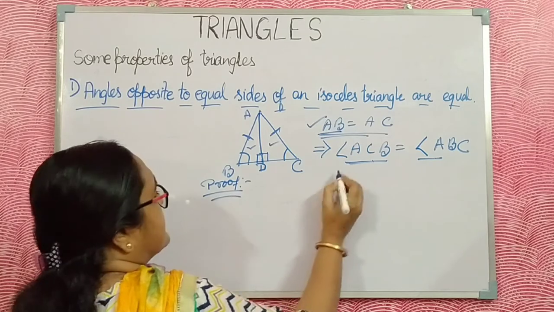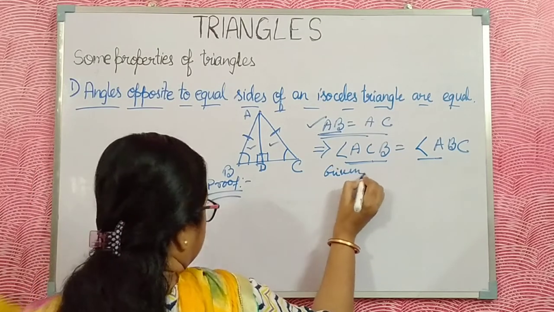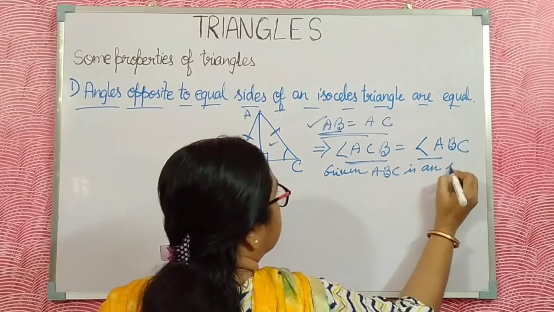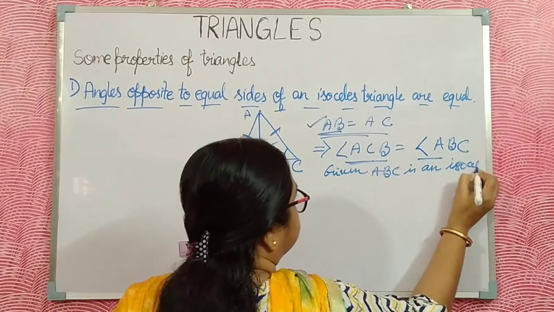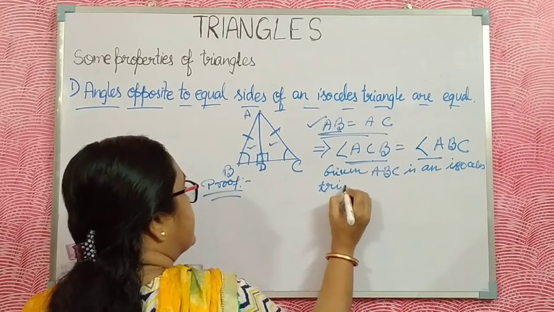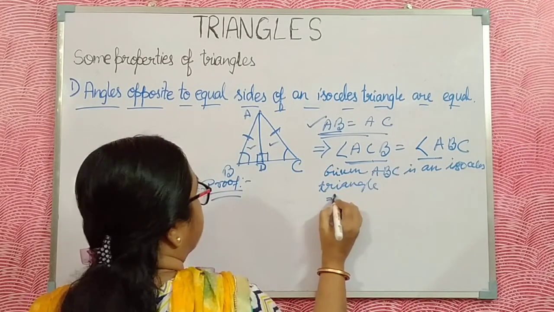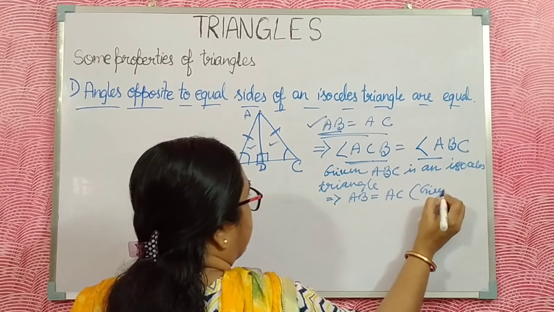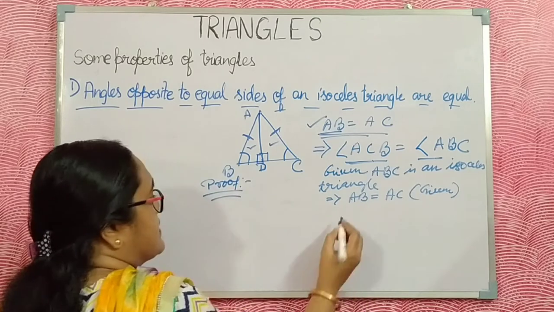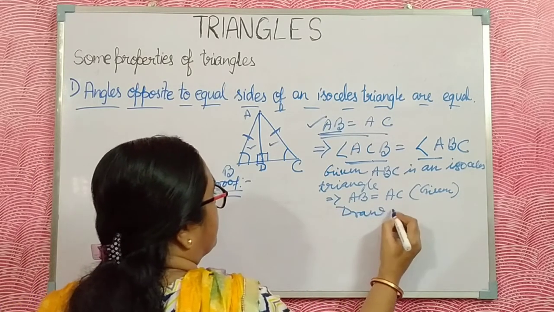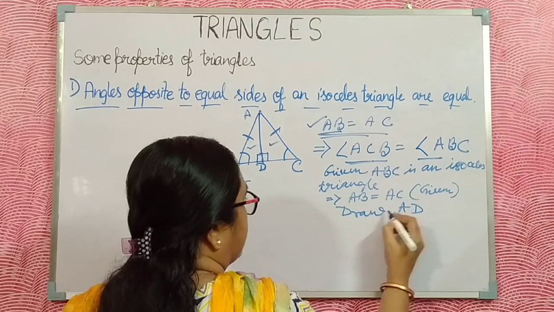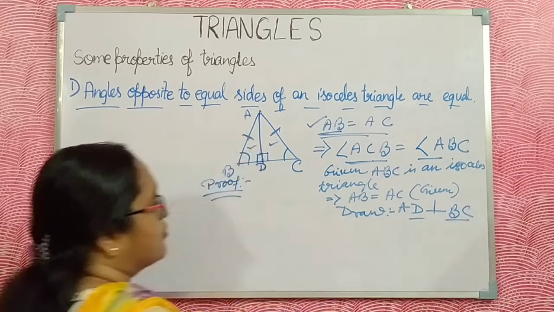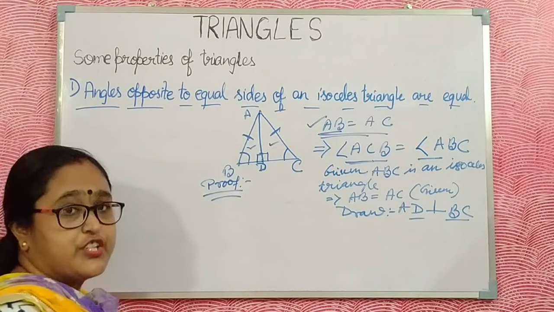The given data: ABC is an isosceles triangle, which implies AB is equal to AC. The construction: draw AD perpendicular to BC, an altitude.